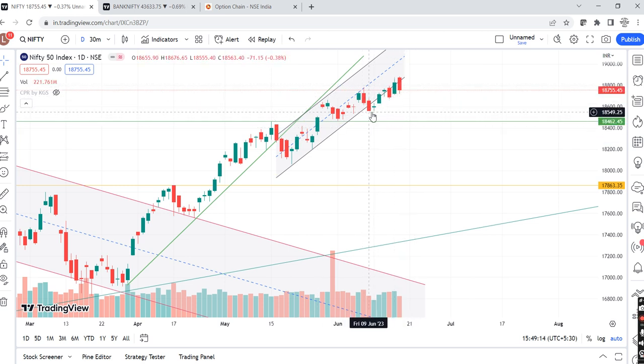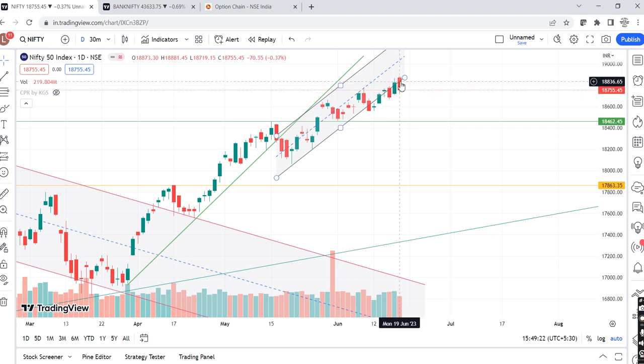On this new parallel channel also, we have been discussing that at the bottom line of this parallel channel, we are saying Nifty is going in the upward direction itself. It is consolidating, one day up, one day down, making a positive as well as negative price action on day's candle, but still it is on the same line, right? It is still consolidating with higher highs on this low of the parallel line.